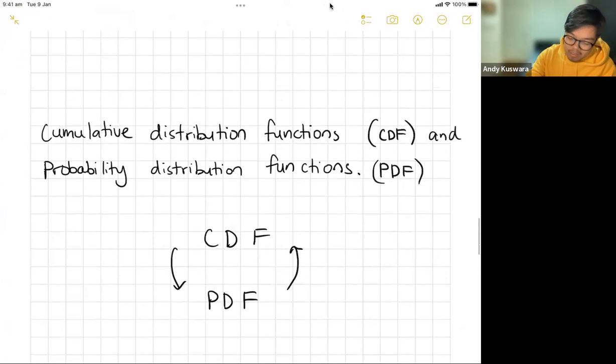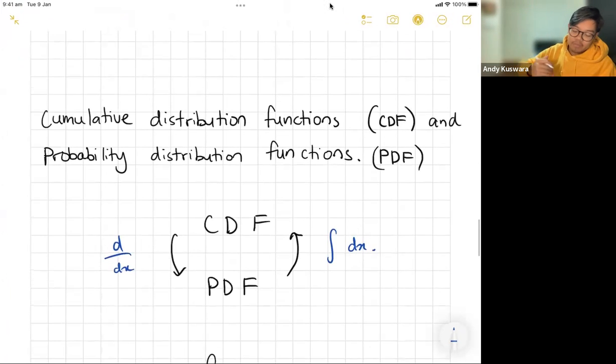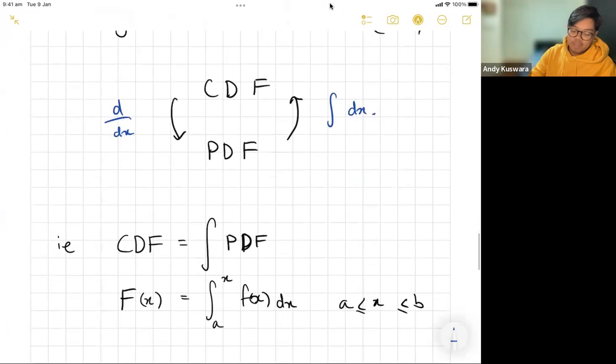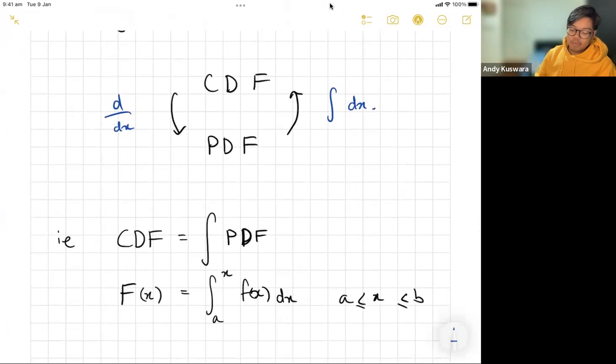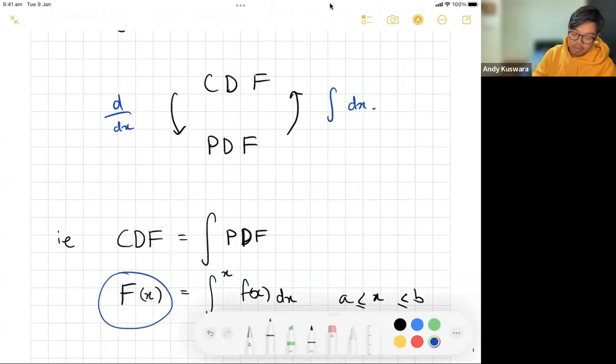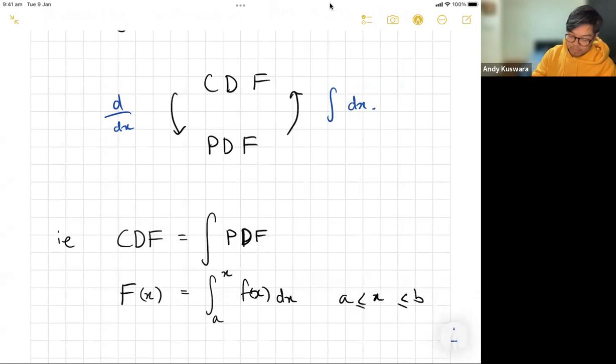Okay, so again, that's just d/dx. This is your integration. CDF to PDF is differentiate. PDF to CDF is integrate. So that's what I mean. Basically, your CDF is the integration of your PDF. And sometimes they also call it capital F of x because it's like the primitive. So just keep that in mind for the notation.